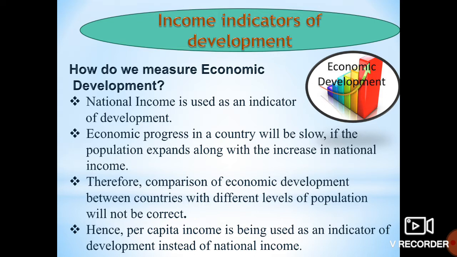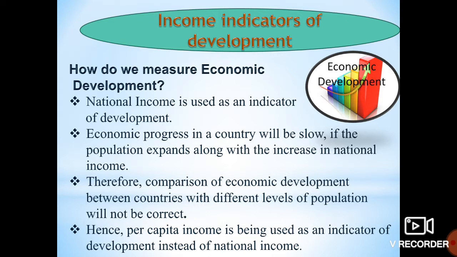But here, if we take into consideration only national income and we have different levels of population, then comparing the economic conditions of all the countries will not be correct. We will not get the proper income of that country and we can't compare it accordingly. Comparing the economic development of countries is difficult when the population is different. Hence, per capita income is being used as an indicator of development instead of national income.